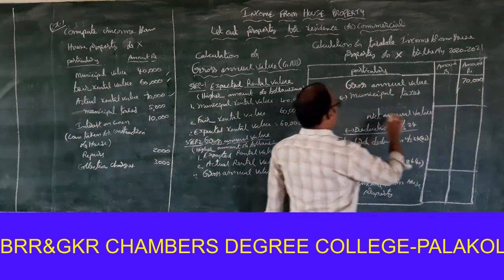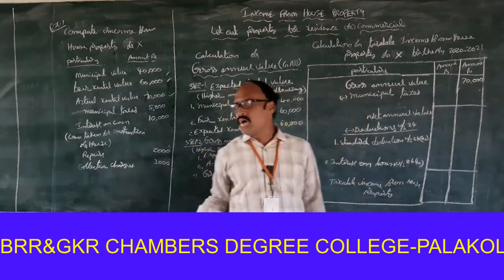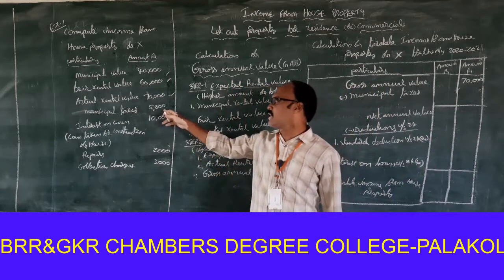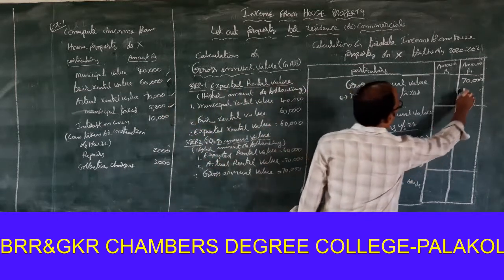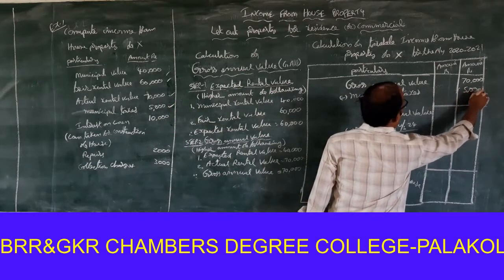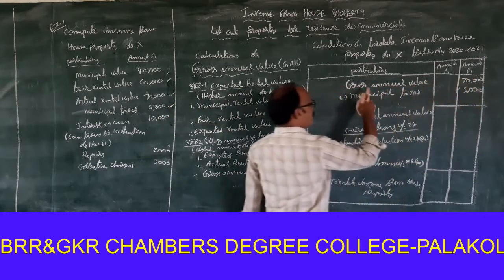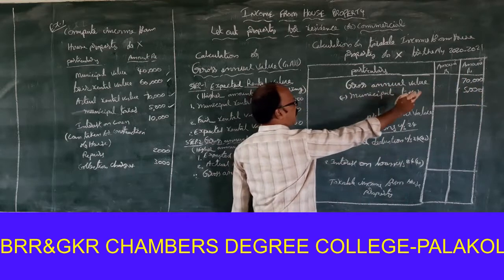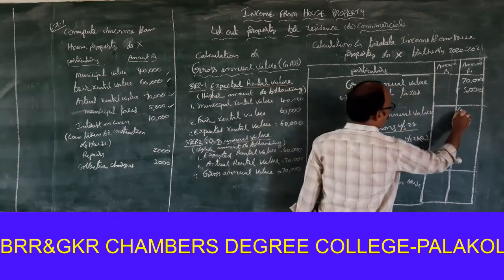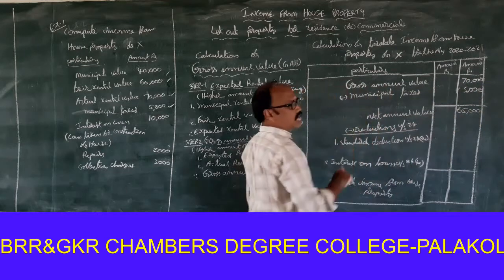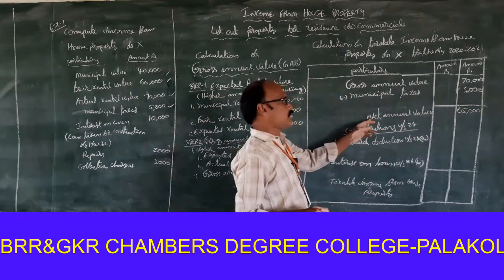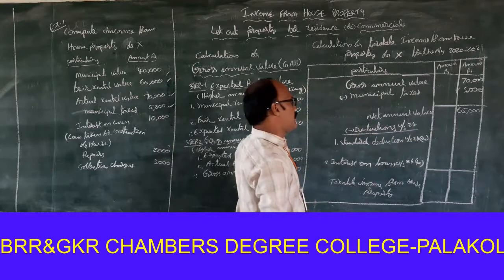Next one, less municipal taxes paid, 5,000. So 70,000 minus 5,000, 65,000 rupees, is treated as net annual value.